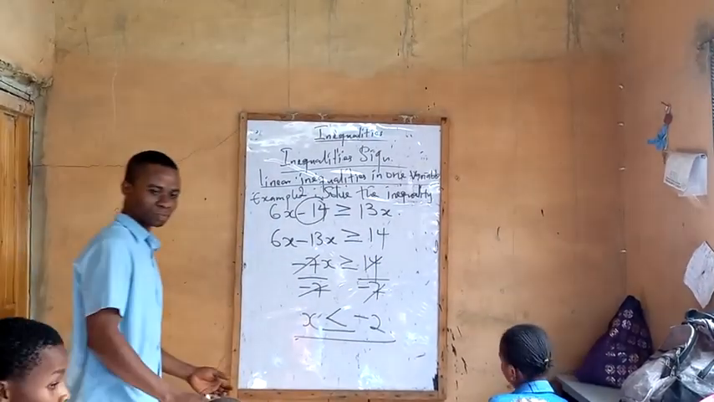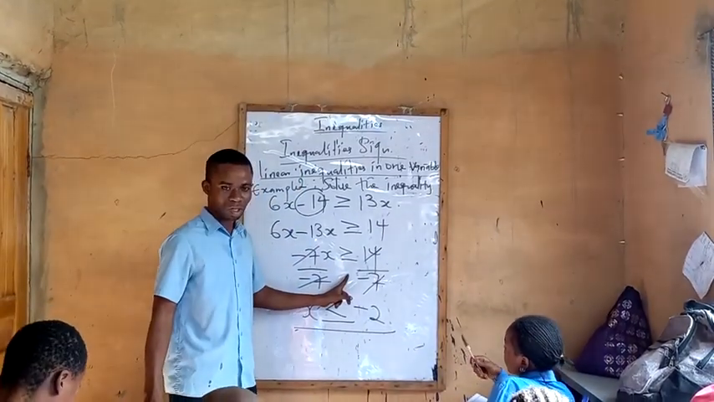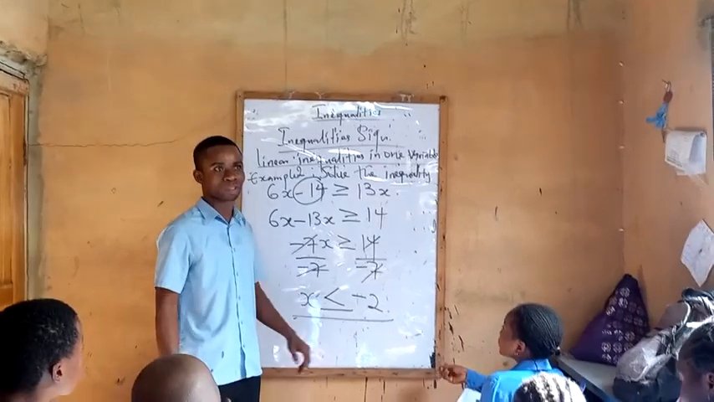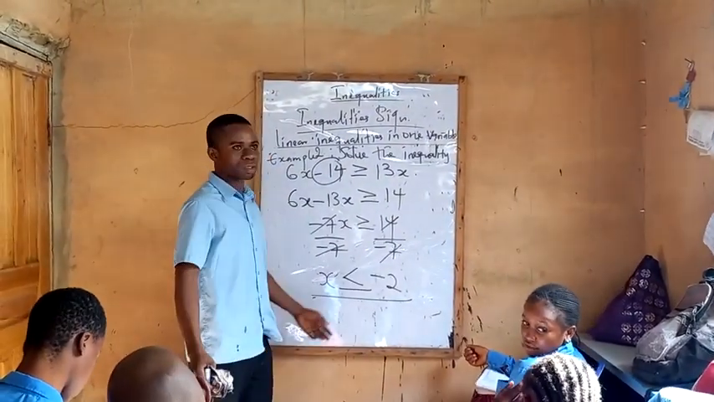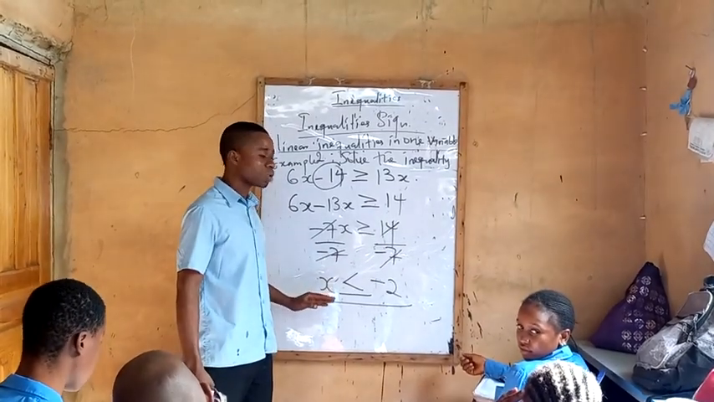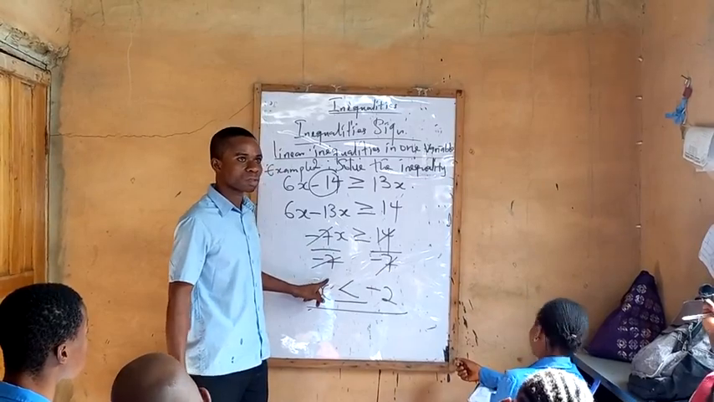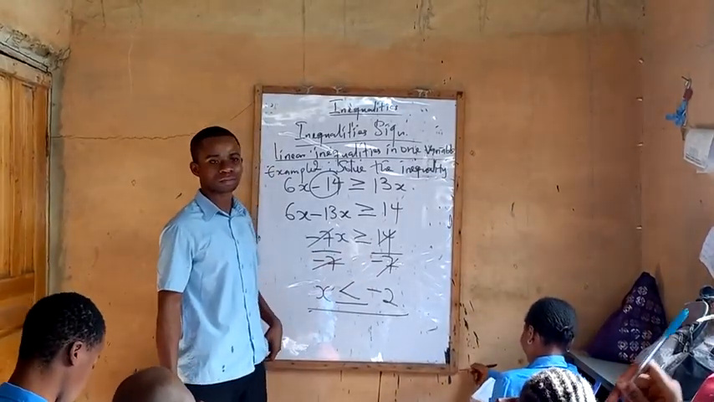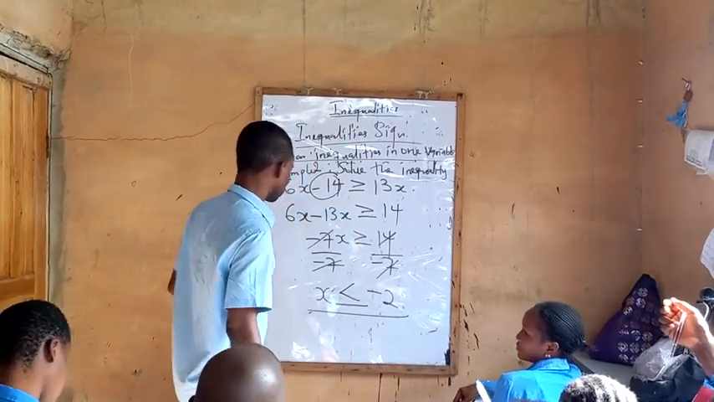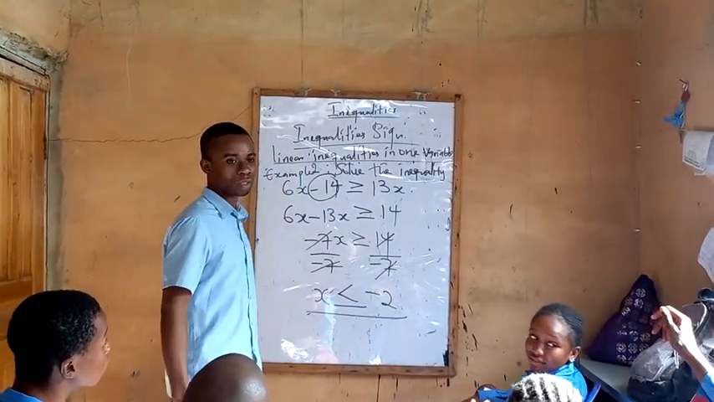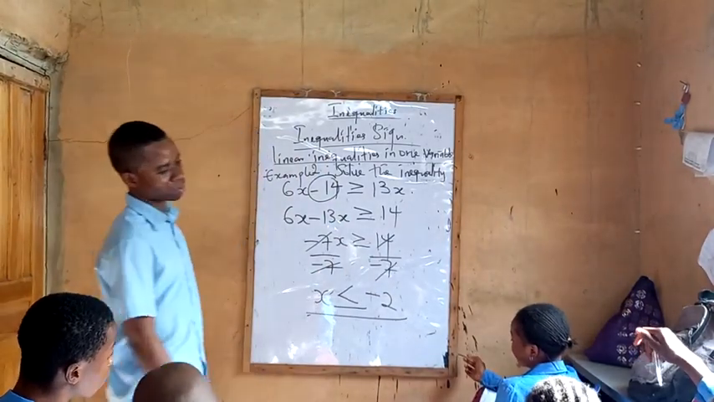Yes, the inequality sign is going to change anytime you use a negative number to divide both sides. If you don't use a negative number, it will stay the same. Yes, there is the minus to cancel the minus, but the inequality sign will change. That's a very valid question.